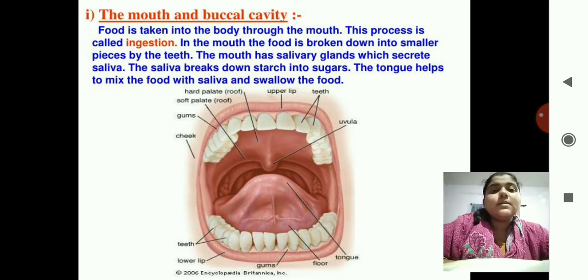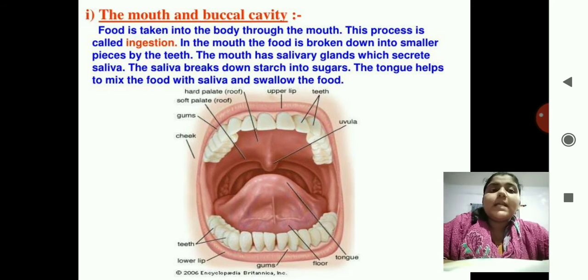Correct. Same is the process of ingestion. I have just given this example of injection to relate the meaning, or to remember it by a trick. The food is taken into the body through the mouth, and this process is called ingestion. In the mouth, the food is broken down into smaller pieces by the teeth. So the teeth do the work of our mixer. What the mixer does is break down the larger pieces into smaller pieces.